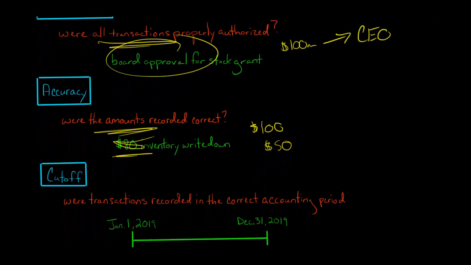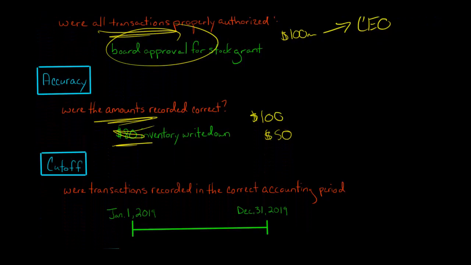Cutoff, when we're looking at the cutoff assertion, we want to know about the different transactions that were recorded. We want to know, were they recorded in the right time period? For example, when we think about sales revenue, let's say that the company is on a fiscal year that begins on January 1st and ends on December 31st.